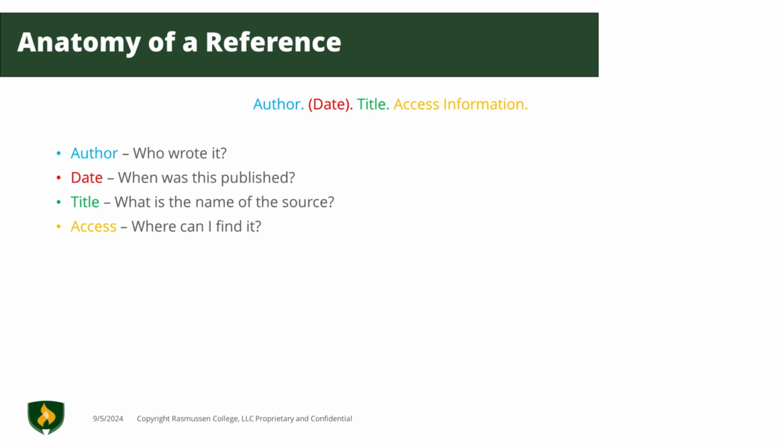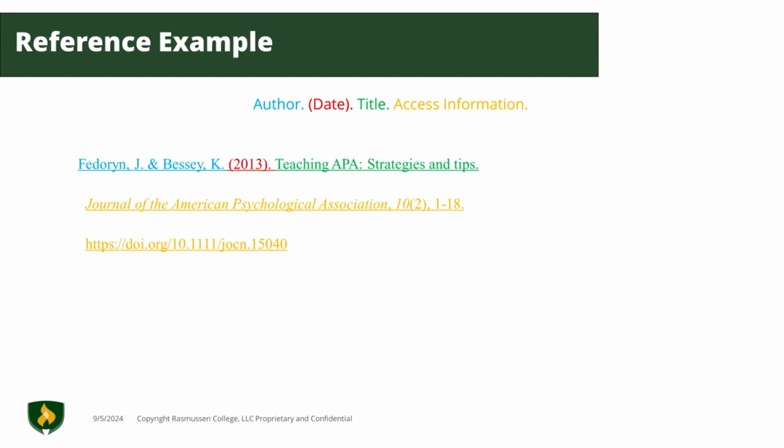A full reference citation comprises the author, publication date, title of the resource, and access information. In the example below, you can see that we've included the author's names, the publication year, the title of the resource, teaching APA, strategies and tips, and then the access information, which includes the title of the journal where we found our article and the URL of the journal publisher's homepage.